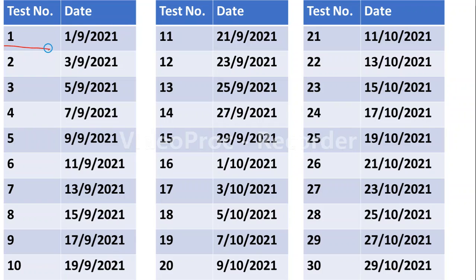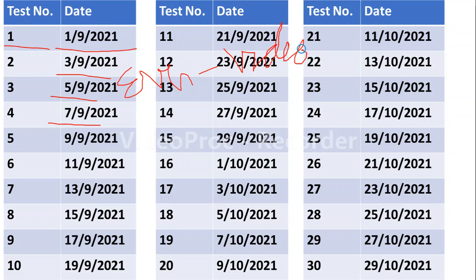The first test is on 1st September 2021. The second test will be on 3/9/2021. The third test will be on 5/9/2021. The fourth test will be on 7/9/2021. In this way we have prepared our tests on every odd date, and on every even date we will provide you video lectures. Yes, please remember it. On every even date we will provide a video lecture, and on every odd date a test. So this is very helpful for your preparation.